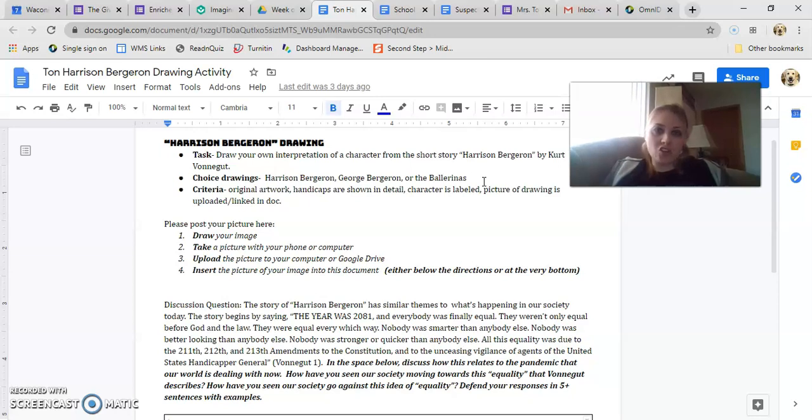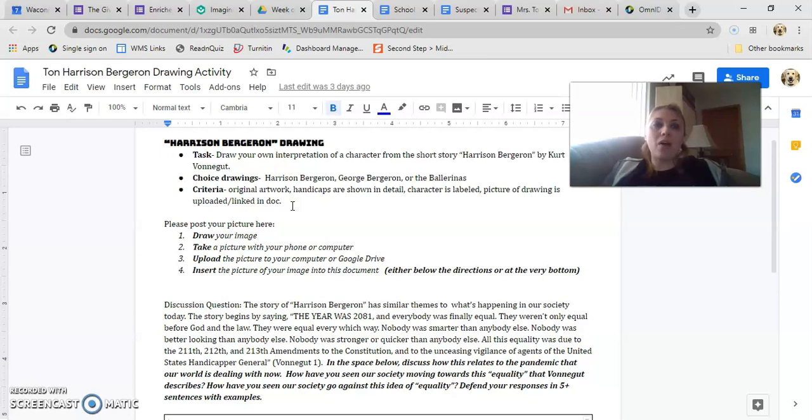Now you're basing this drawing off of what was described in the short story. They were described in detail about the handicaps they have. And so you're going to go back and look at that and then draw your interpretation of what they look like. You are graded on that it's original artwork. You've got the handicap shown in detail and labeled, and then that the picture has been uploaded so I can look at it.